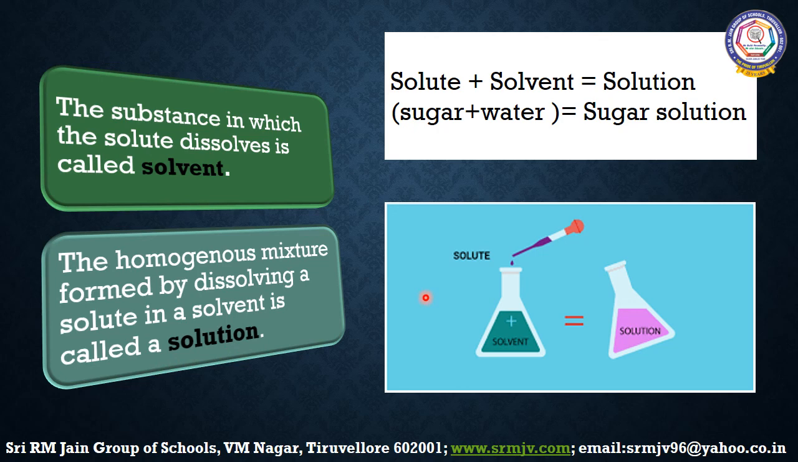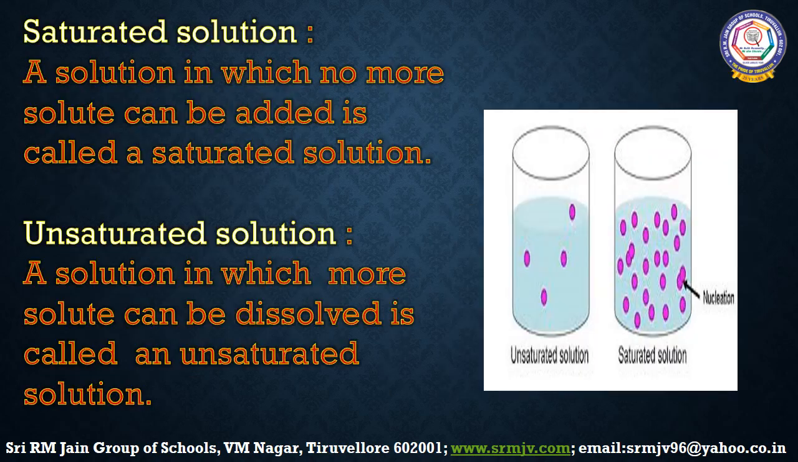We can write this as a word equation. Solute plus solvent gives solution. For example, sugar is a solute, water is a solvent. When sugar and water are mixed together, we get sugar solution.